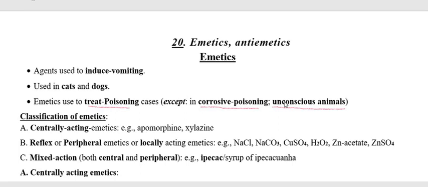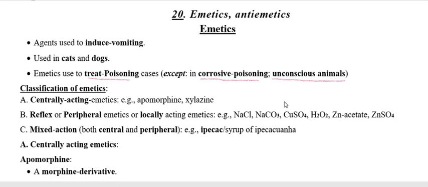And in which species are we going to use the emetics? Mainly non-ruminants like cat and dog. In these two species, we are going to use the emetics. So this is very, very important. So let us start.